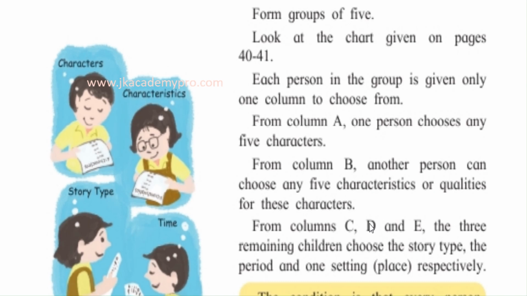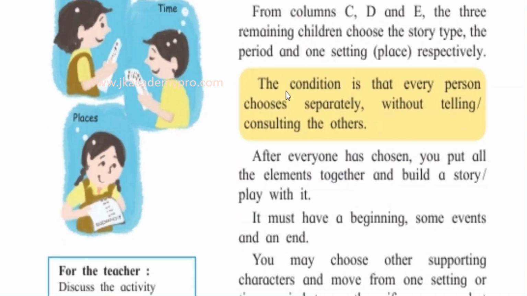So they will not tell what they have chosen. So you will require a paper and pen or pencil also. So you can take a book and then write down. Okay, so this is what the fun part is, isn't it? So the other person doesn't know what the other has chosen.